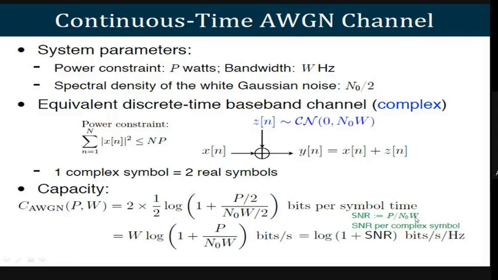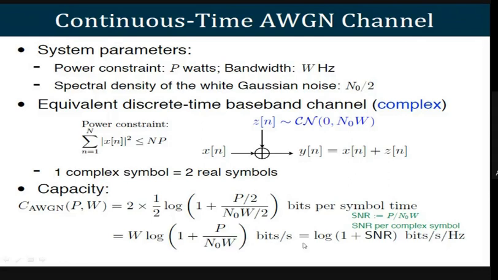If we consider that we have W complex samples per second, capital W represents W samples in this case. What about the capacity of the continuous time AWGN channel? That has been multiplied: W into log of 1 plus P divided by N naught into W, bits per second.